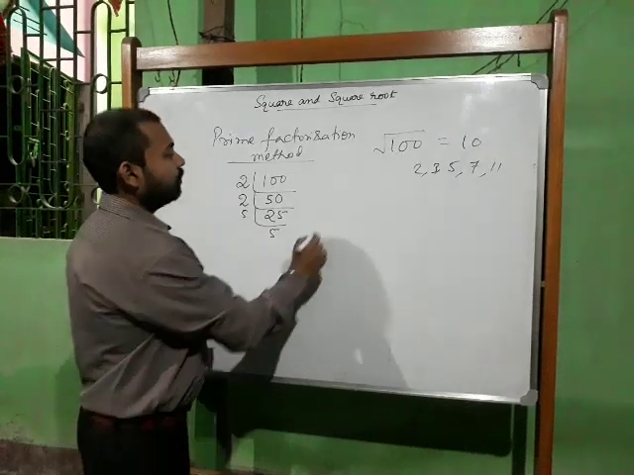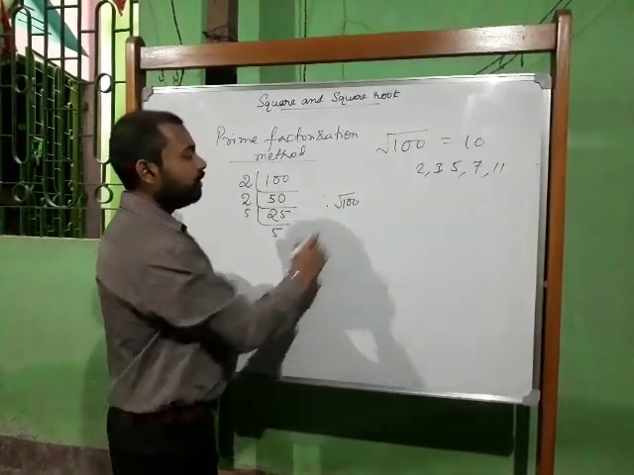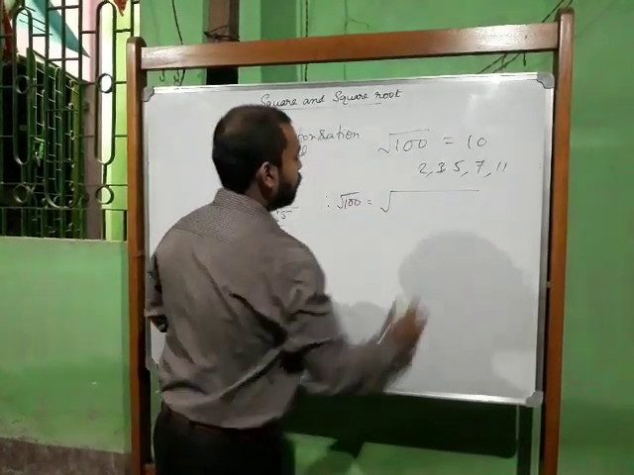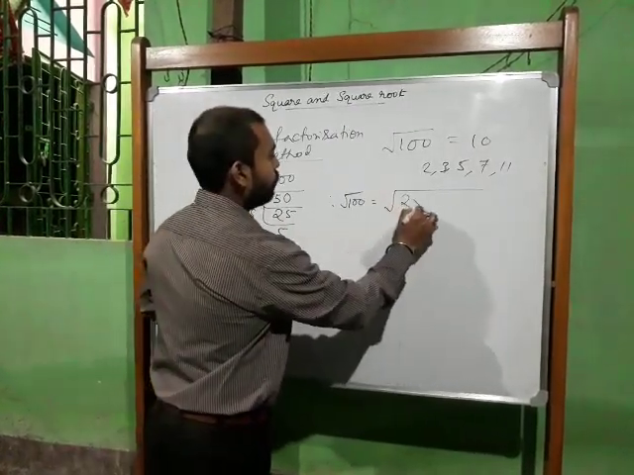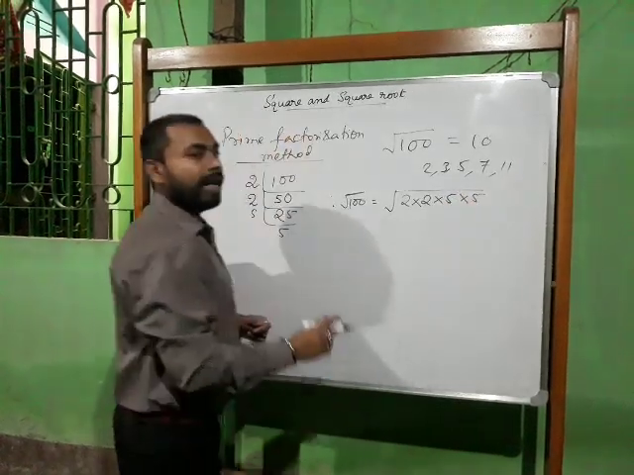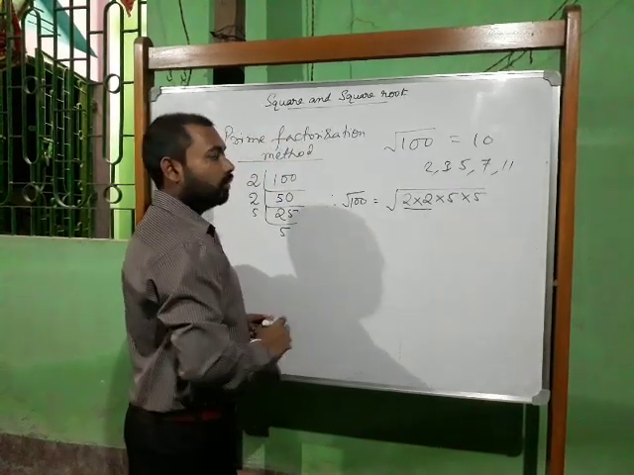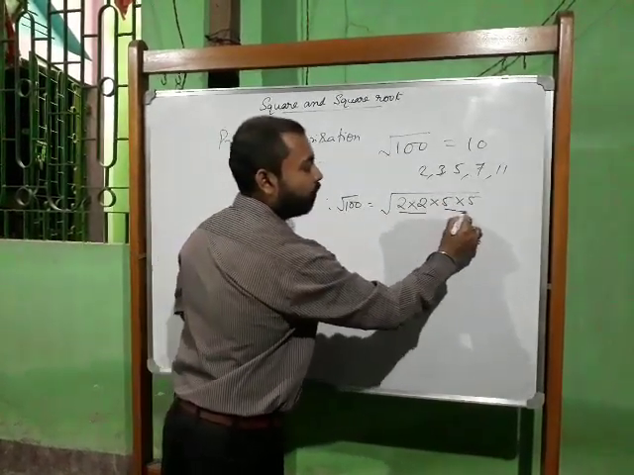Now what will we do? Therefore, root over 100, because we are finding the square root of 100. This is the symbol. The square root of 100 is equal to, we have to give one square root symbol. The factors we are getting, we will write 2 into 2 into 5 into 5. Then you make pairs. So this will become one pair. The like numbers you make a pair. 5 5 is there, so you make one pair.